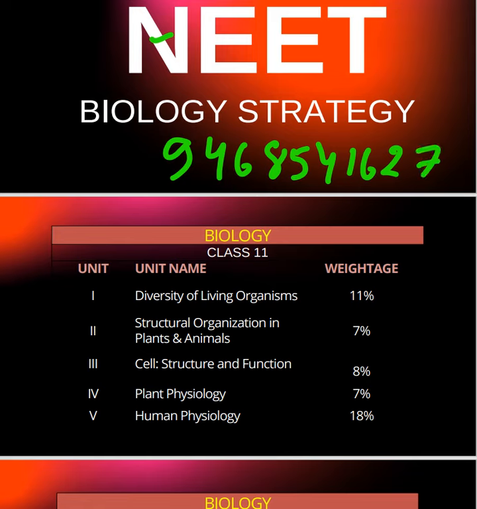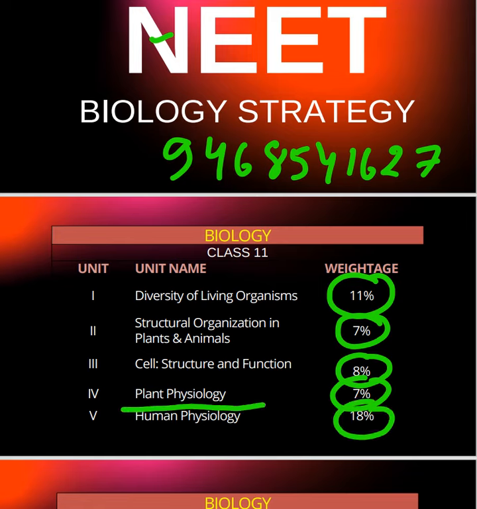So first, diversity of living organisms. In previous years, 11% of the content was from this unit. Second, structural organization in animals and plants 7%, cell structure and function 8%, plant physiology 7%, and human physiology is 18%. Human physiology is a unit of so much importance, so don't escape it.